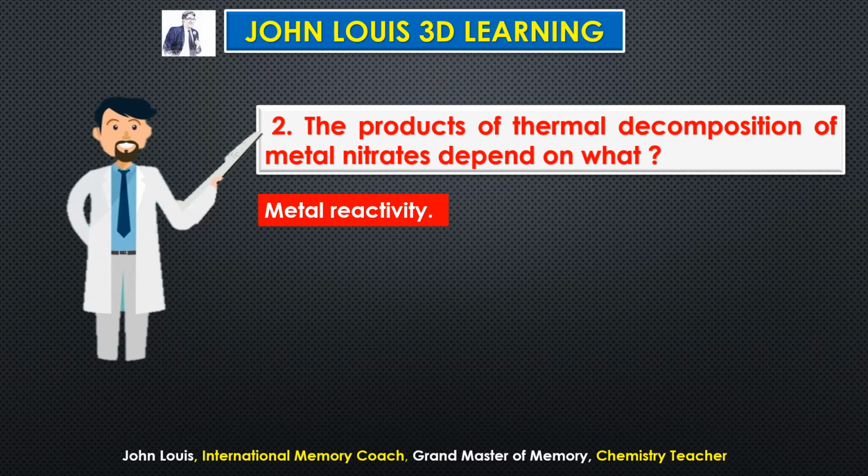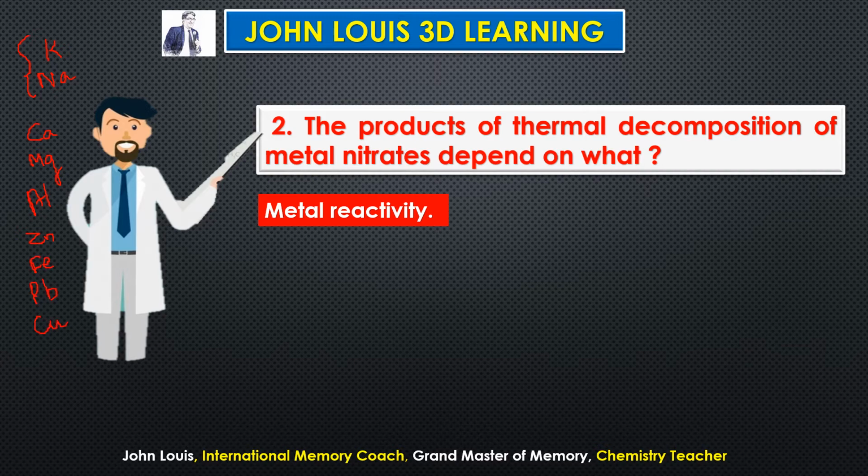So what is the metal reactivity series? First of all, we should recollect the metals in the order of their reactivity. What is the first element? Potassium. Second, sodium. These are the two highly reactive metals. Then the medium reactive metals: calcium, magnesium, aluminium, zinc, iron, lead and copper.